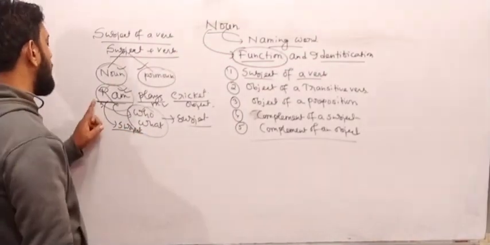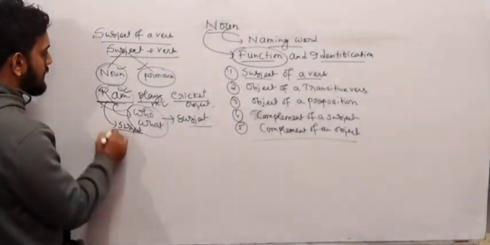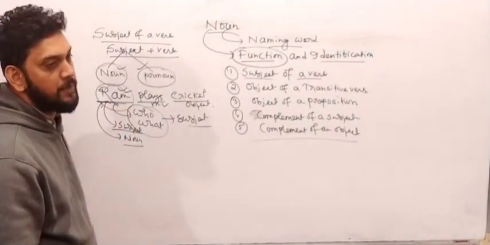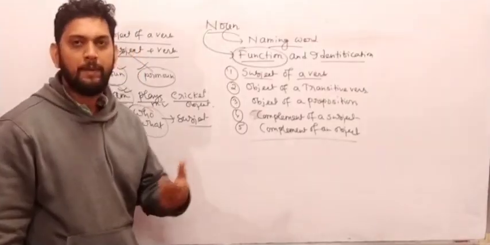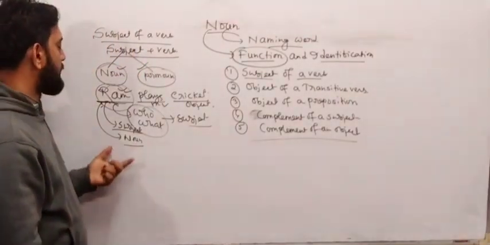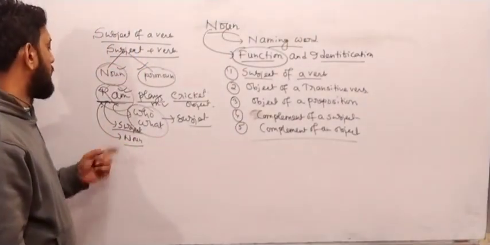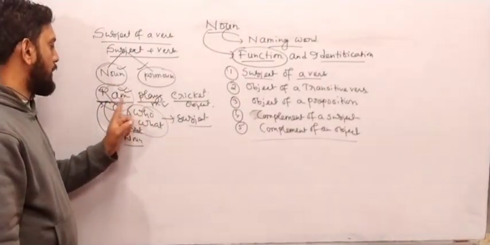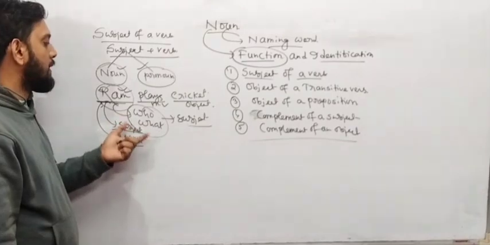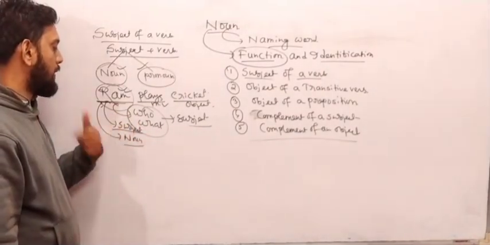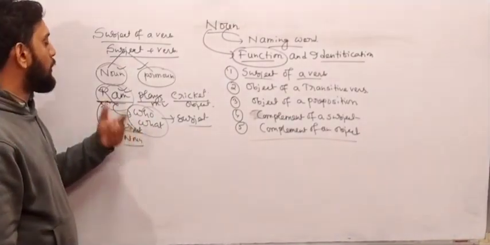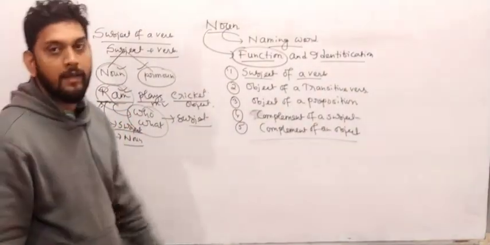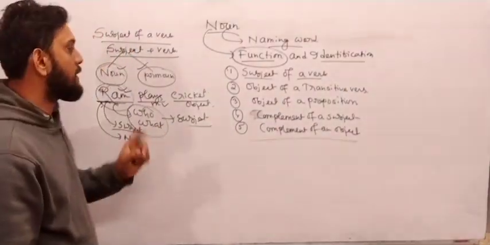And if I ask you whether subject is noun or pronoun, you can simply say subject is noun. Subject is Ram. Ram is noun, name of a person. So whenever we talk about name of a person, it should go for noun. And this one comes before the main verb, so we can say it's the subject of this sentence. Whenever you use the WH question word who, whenever you get the answer of who, then it would be subject. Who plays cricket? We got the answer Ram. So Ram should be the subject of this sentence.